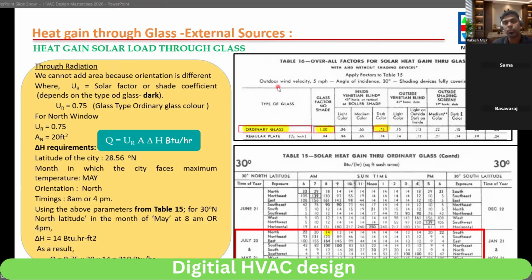Solar radiation will fall on the wall and on the glass, but glass will transmit more heat. Wall will transmit less heat. That is the only difference. Any doubt?